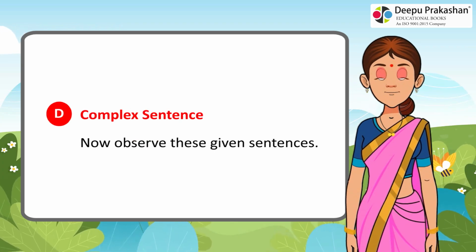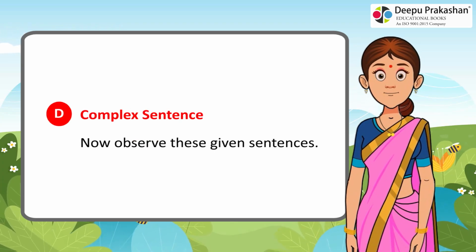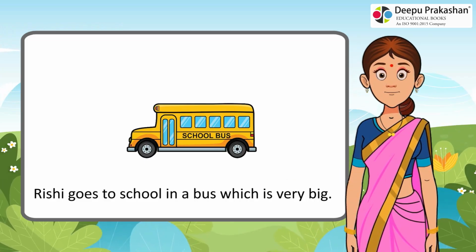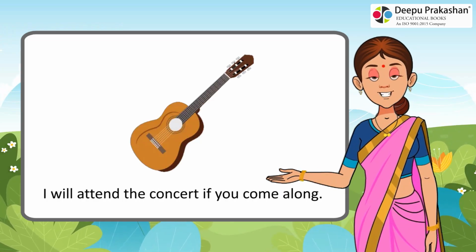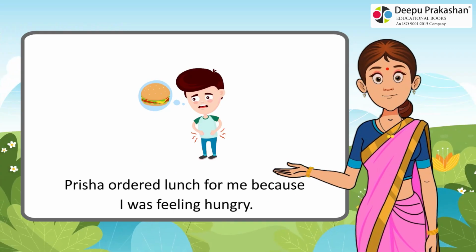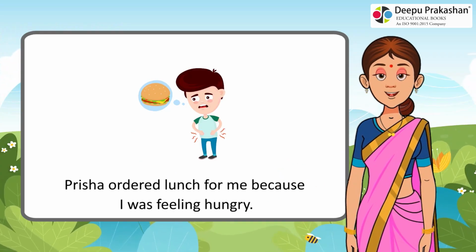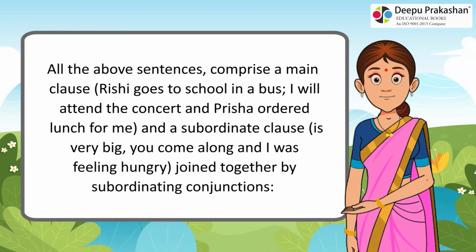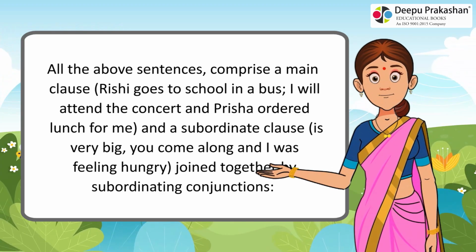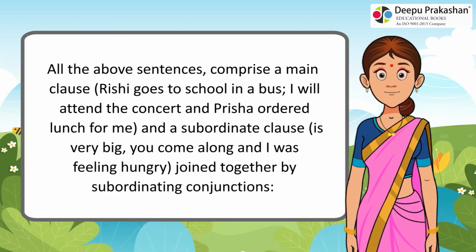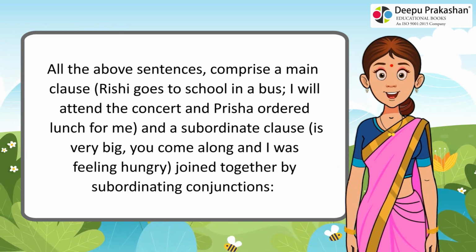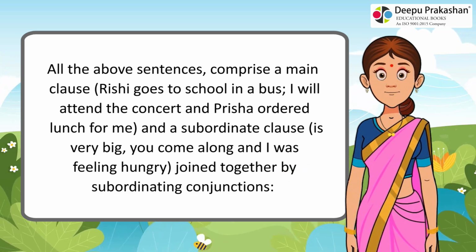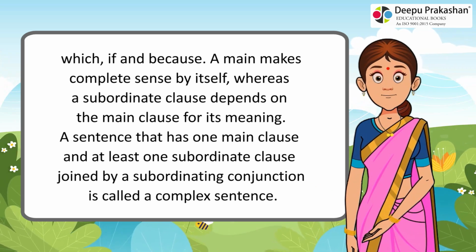D. Complex sentence. Now observe these given sentences. Rishi goes to school in a bus which is very big. I will attend the concert if you come along. Prisha ordered lunch for me because I was feeling hungry. All the above sentences comprise a main clause, Rishi goes to school in a bus, I will attend the concert and Prisha ordered lunch for me, and a subordinate clause, is very big, you come along and I was feeling hungry, joined together by subordinating conjunctions which, if and because.